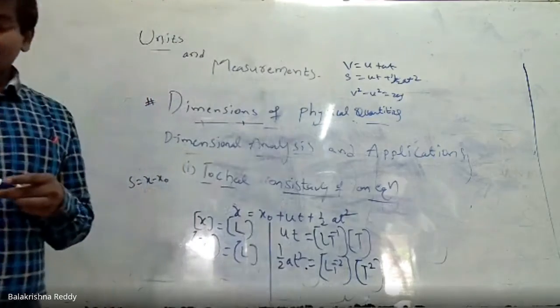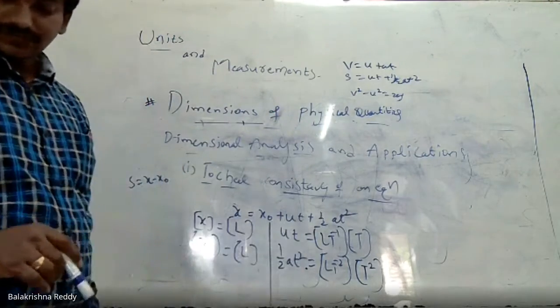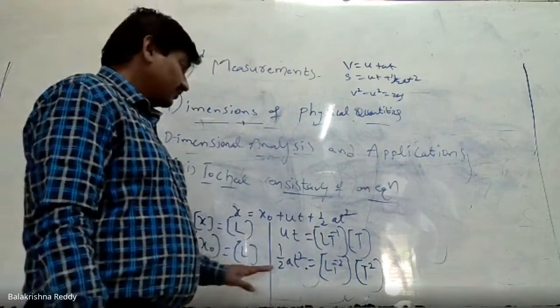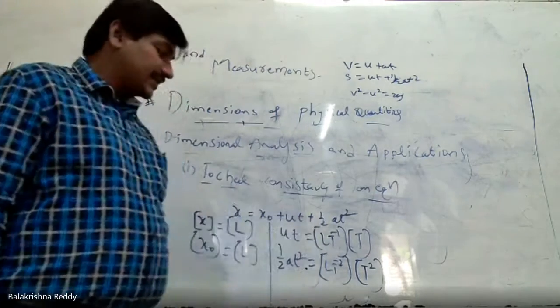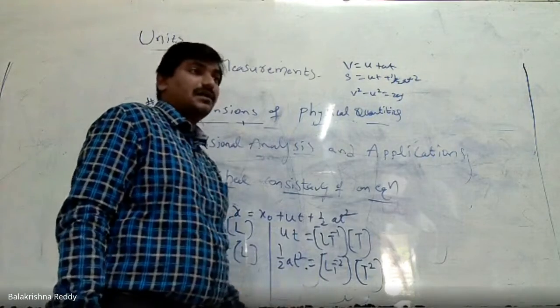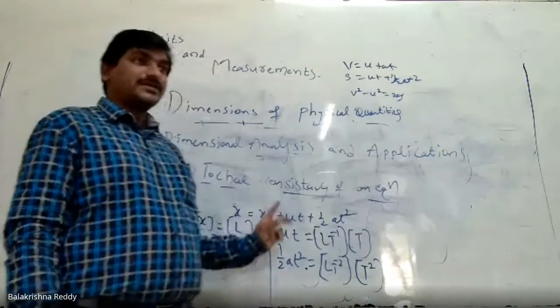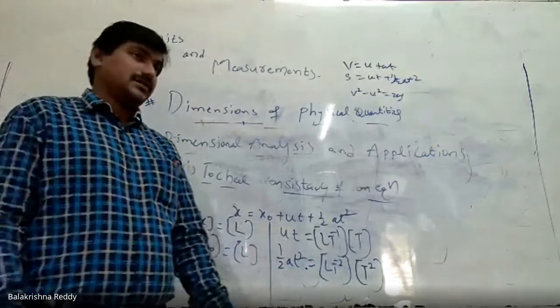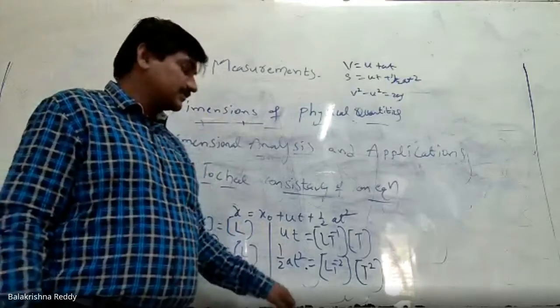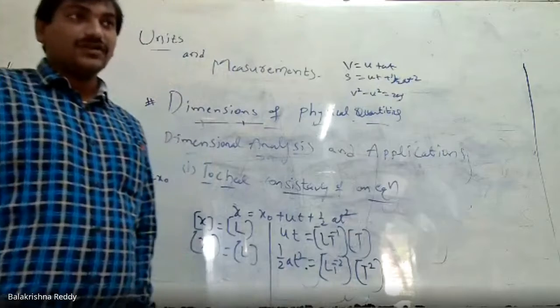Now you can see here I have equated all the dimensional formulas on either side. If you try to add all these up, what is the result? Sir, here half is there. Why didn't you write half here? You can ask. In dimensional formulas there is a disadvantage that coefficients and constants will not be considered. Now our aim is to check the consistency of an equation.